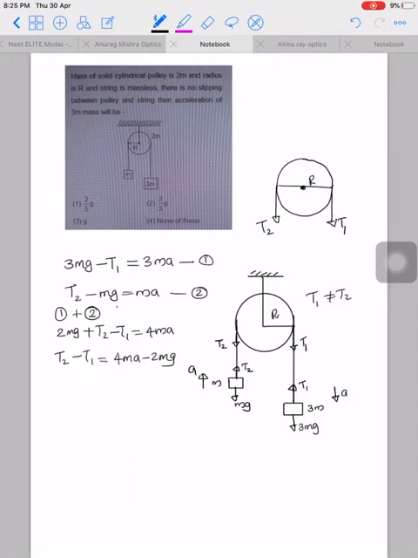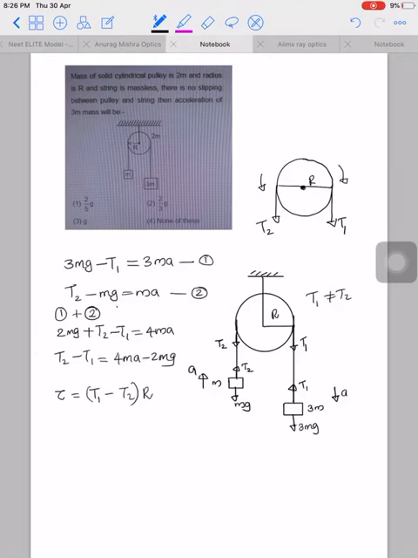Therefore, the torque experienced by the pulley is the difference in the torques produced by T1 and T2, because the torque produced by T1 is in the clockwise direction and that of T2 is in the anti-clockwise direction. Therefore, the resultant torque tau is equal to T1R minus T2R.